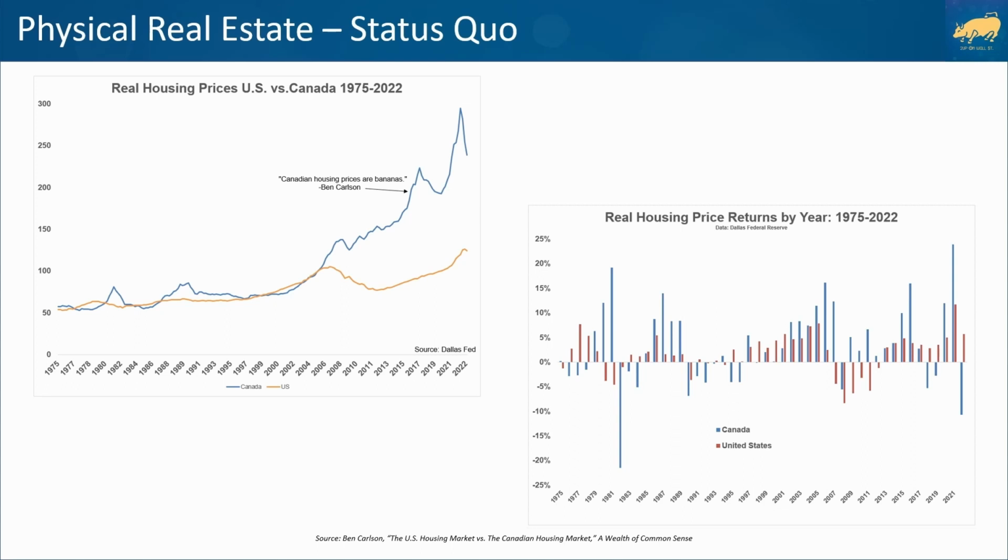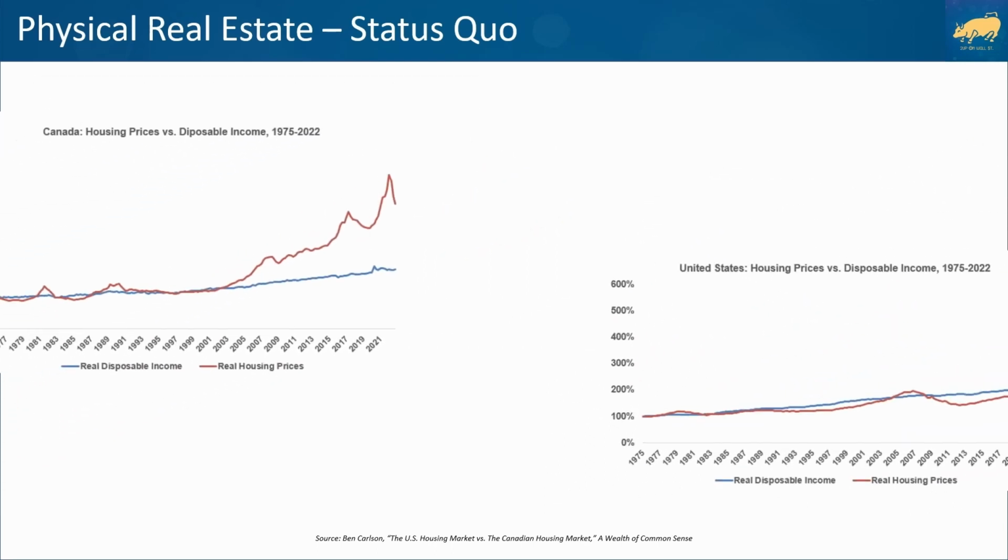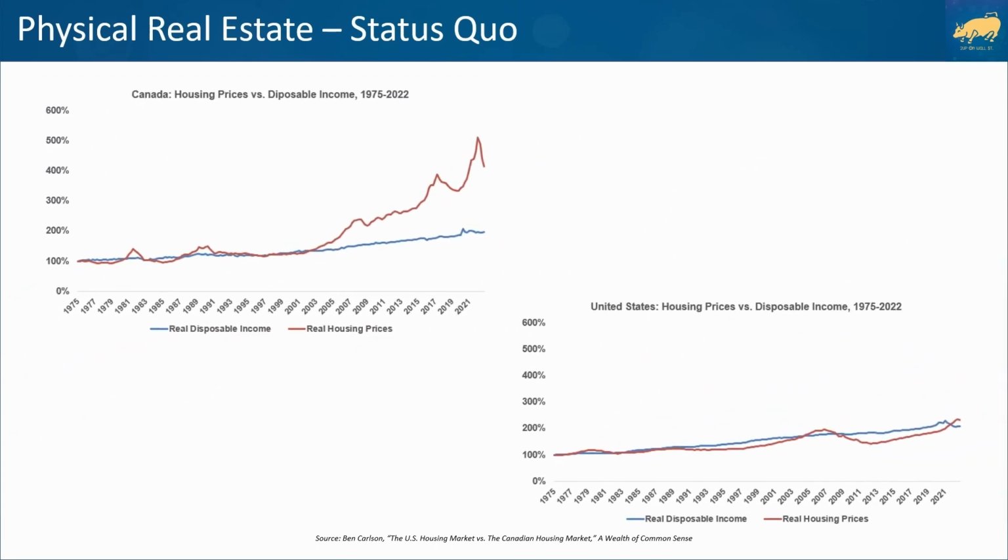Moreover, the Canadian housing anomaly is the same on a year-by-year basis, where we see bigger gains and losses in Canada compared to the United States. Things get crazier when you pit the real gains in housing prices against the real gains in disposable income since 1975. In the US, over the last 50 years, the relationship between incomes and housing prices after accounting for inflation has been close and fairly stable, but the Canadian housing market has gone haywire in the last 2 decades or so.